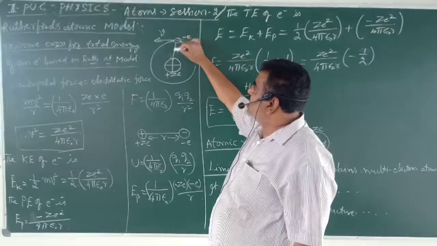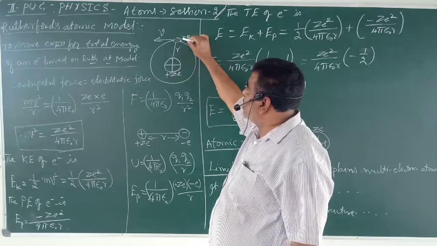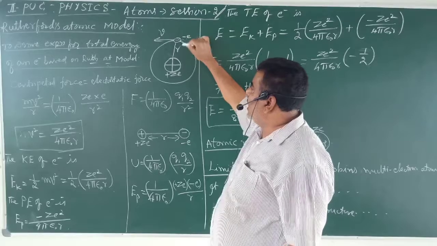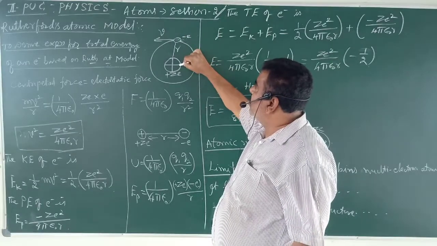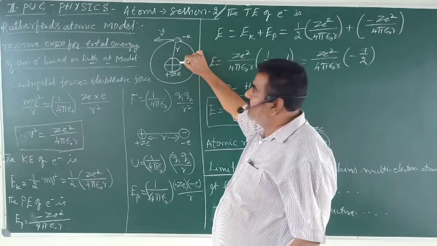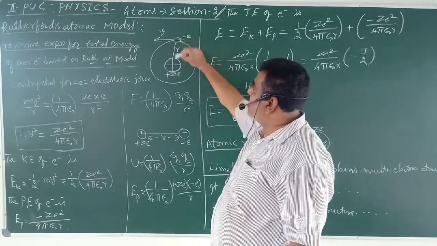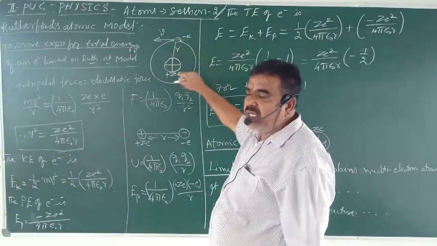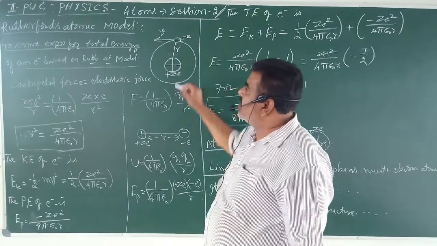The necessary centripetal force is provided by the electrostatic force, that is the force between unlike charges. The nucleus attracts and holds these electrons, that is why they go around the nucleus. That is the concept of this model.